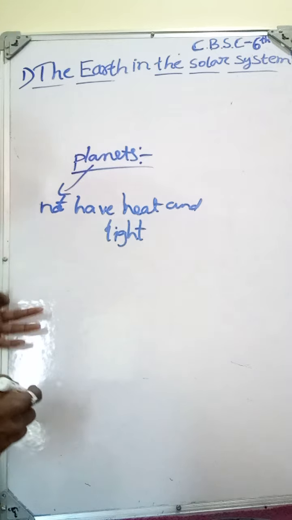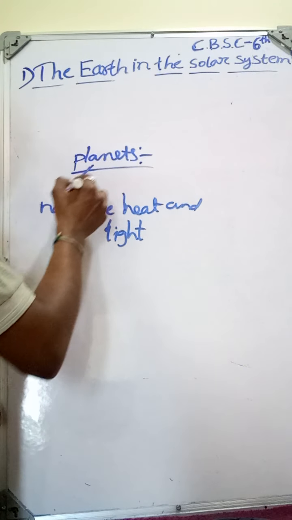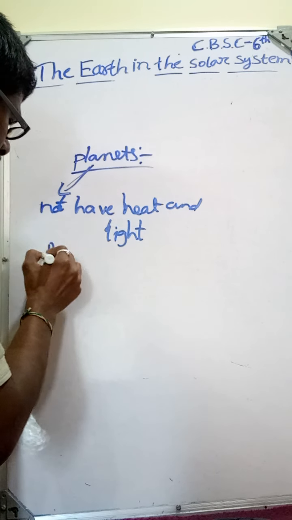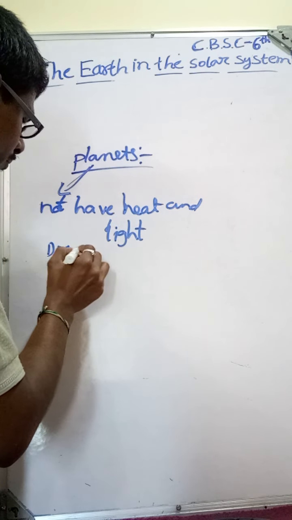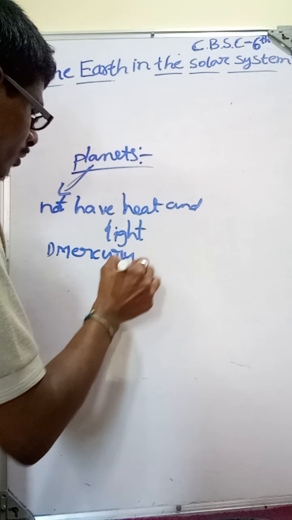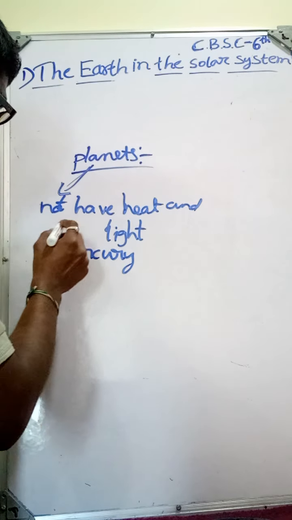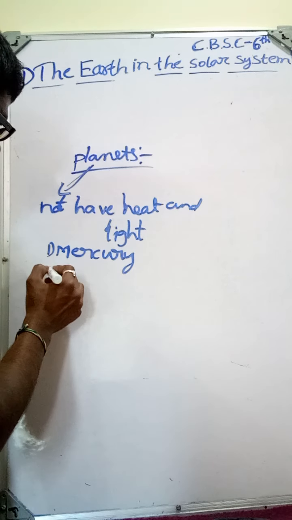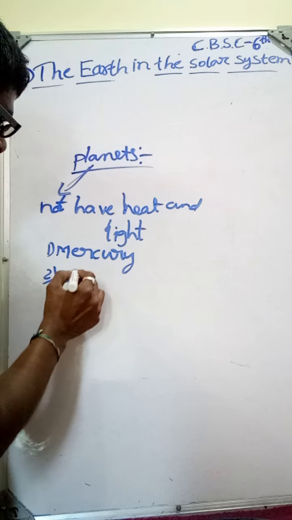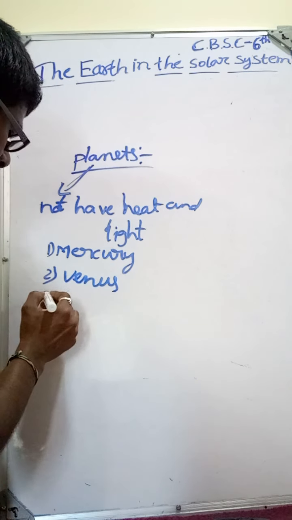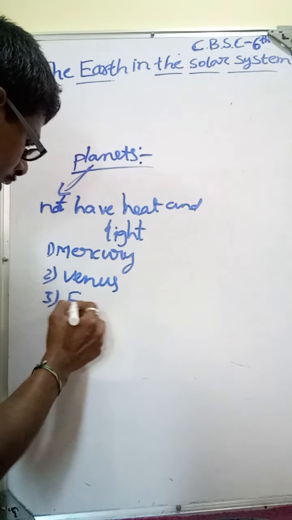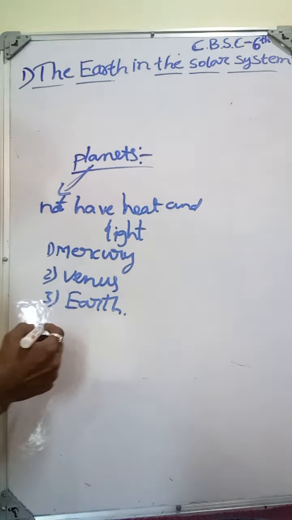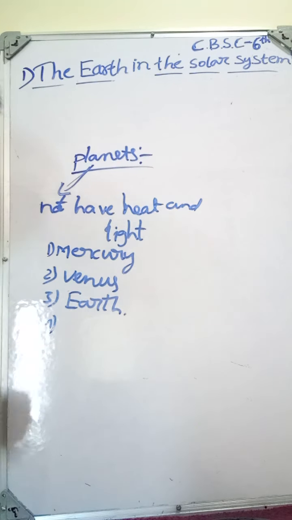The order of these 8 planets in the solar system: first one is Mercury, the first nearest planet to the Sun. Second one is Venus. Third one is Earth. Our Earth is the third nearest planet to the Sun.